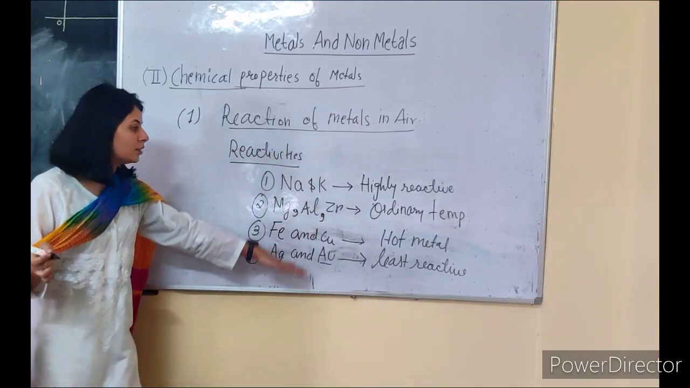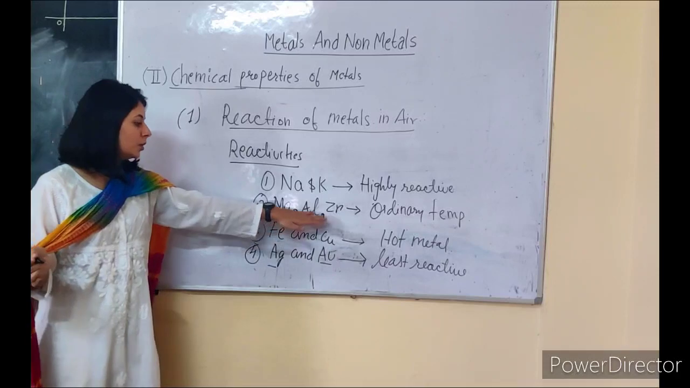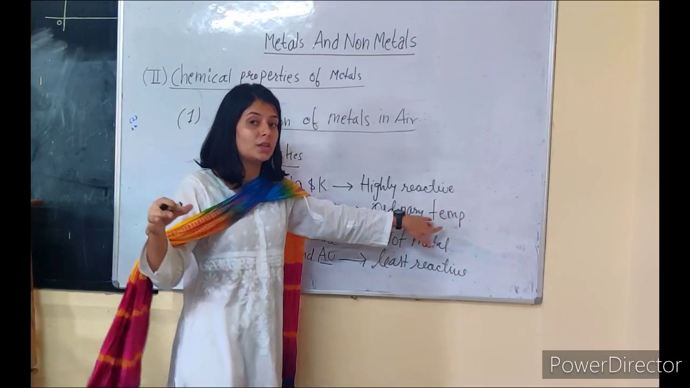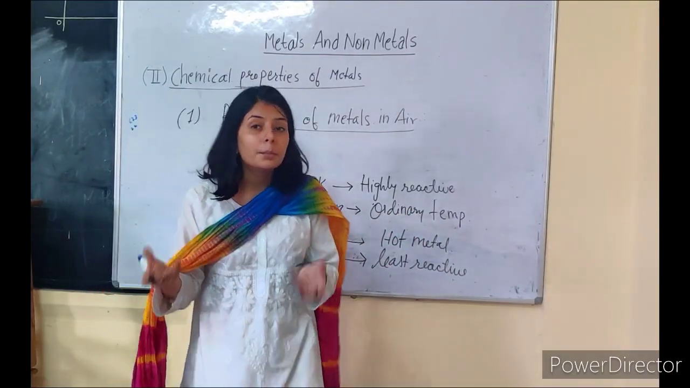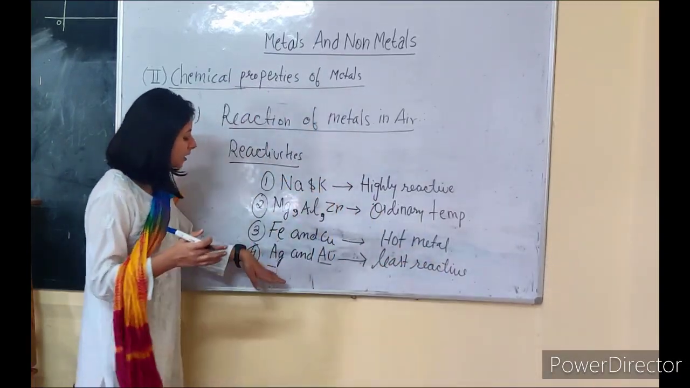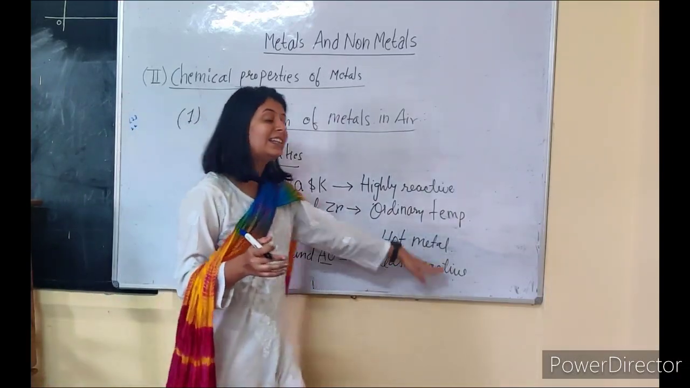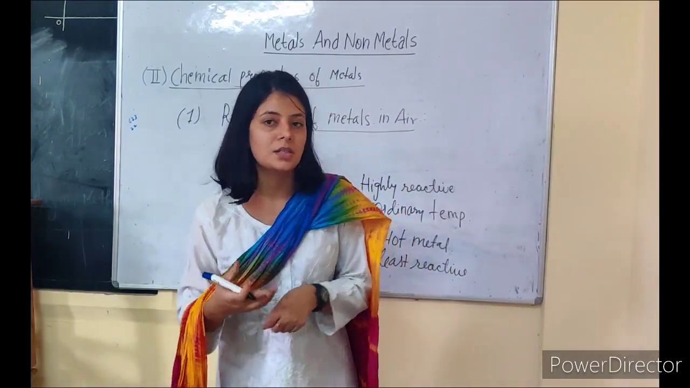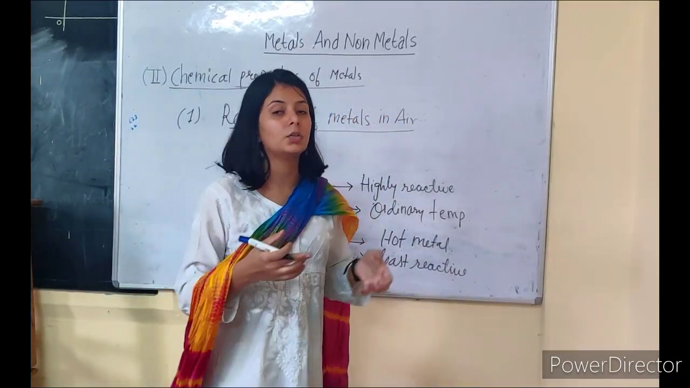So I hope reactivities are clear to you. Sodium and potassium, highly reactive. Magnesium, aluminium and zinc react at ordinary temperature, and a metallic oxide layer is formed on their surface. Then we have copper and iron. They will not burn, but they will be converted into hot metals. Then we have gold, Au, and silver, Ag. They are least reactive. They will not at all react with oxygen present in our air. So I hope the reaction of metals in air is clear to all of you.